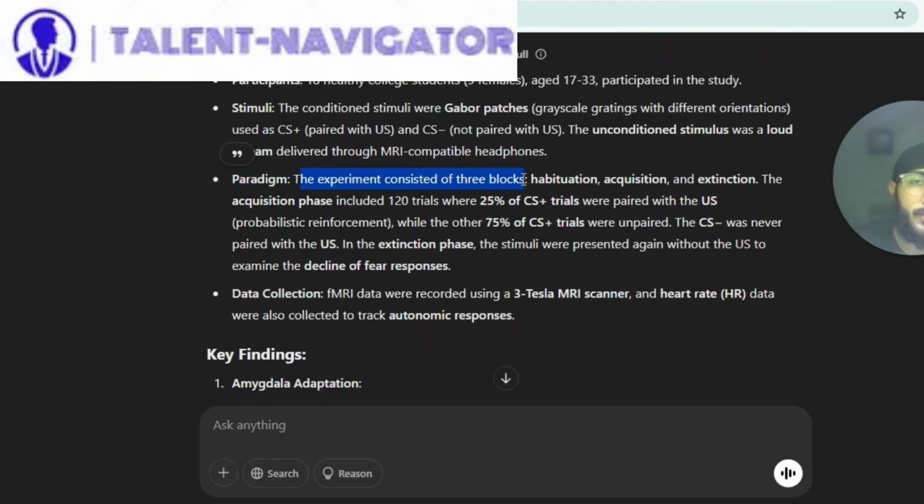Paradigm: the experiment consisted of 3 blocks: habituation, acquisition, and extinction. The acquisition phase included 120 trials where 25% of CS plus trials were paired with the US, which is probabilistic reinforcement, while the other 75% of CS plus trials were unpaired. CS minus was never paired with the US. In the extinction phase, the stimuli were presented again without the US to examine the decline of fear responses. Data collection: fMRI data were recorded using a 3 Tesla MRI scanner, and heart rate (HR) data were also collected to track autonomic responses.